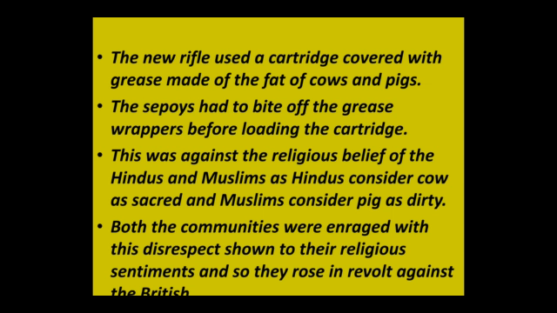Everyone went on to join and become a part of this revolt of 1857, and it turned out to be the first war of independence. So the immediate cause was this introduction of the rifle, the use of which led to hurting the sentiments of Hindus and Muslims, particularly the soldiers. So this particular incident became the immediate cause of the Great Revolt of 1857.